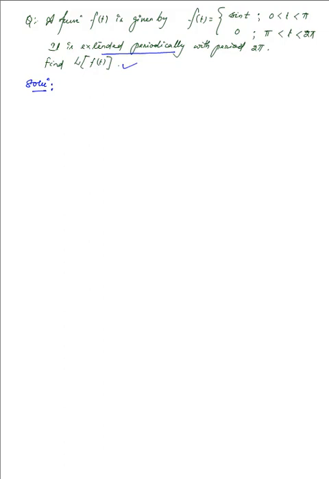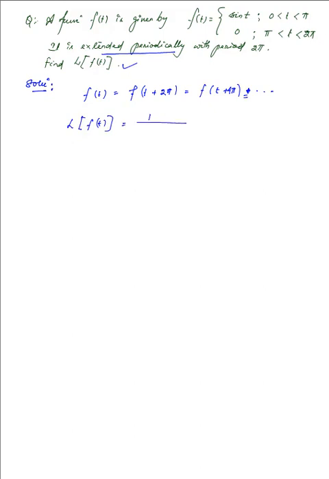Now the condition that we have over here is f of t is equal to f of t plus 2 pi, and that is equal to f of t plus 4 pi, and at every 2 pi it continues like that. Now the Laplace transform of such a function, as you know, we have just obtained the formula.